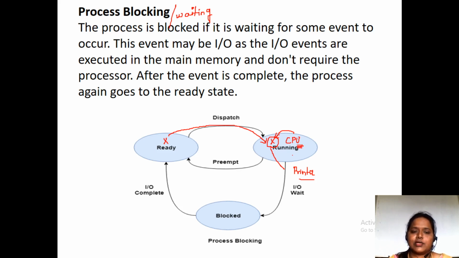So what we are going to do is take this X operation from here and keep this X in the blocking state. Blocking state or waiting state is nothing but waiting for an IO operation, so waiting for a printer or waiting for any other IO operation. Once the printer is allocated to this X operation, it is going to complete its task. After the task is completed, again we take this X process and keep it in the ready state.